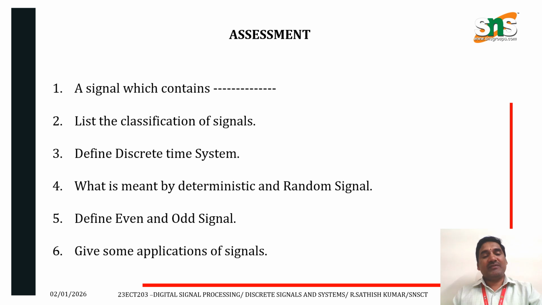Define even and odd signal. An even signal means the inversion of the time axis does not change the amplitude: x of n is equal to x of minus n. An odd signal means the inversion of the time axis also inverts the amplitude of the signal. Example, sine wave: sine of minus theta is equal to minus sine theta. Give some applications of signals. They are used in communication systems, image and video processing, audio and video processing, military applications, and biomedical signal processing, etc.